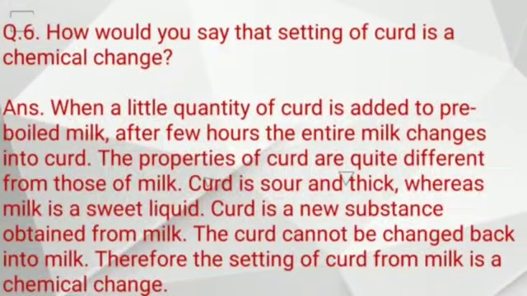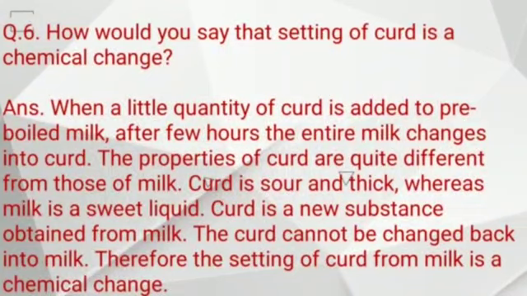So both properties are different. Properties of milk and properties of curd, both are different. Earlier the milk was sweet in taste, now the curd is somewhat sour in taste. Now curd is thick also. It means the properties of curd and milk are different. And one more thing, when milk turns into curd, we cannot get back the original milk again. It means it is an irreversible process. So we can say that setting of curd is a chemical change.